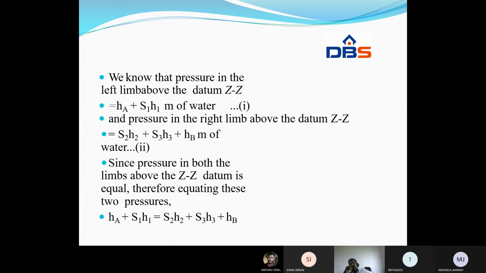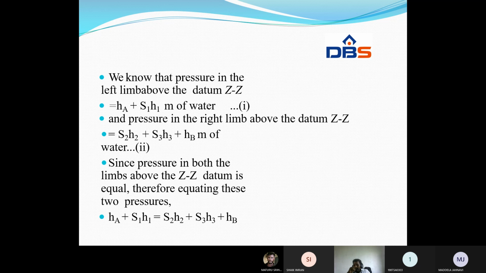What is the purpose of the micromanometer? Wherever pressures are very much less than atmospheric pressure and accuracy is very important, there we use this micromanometer.